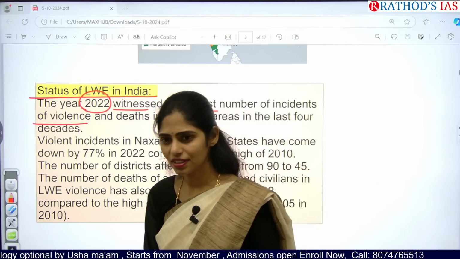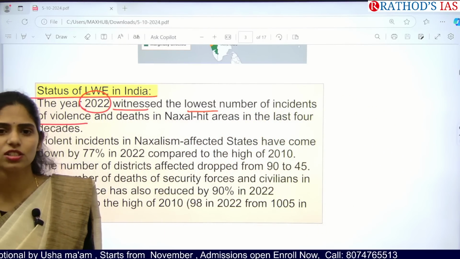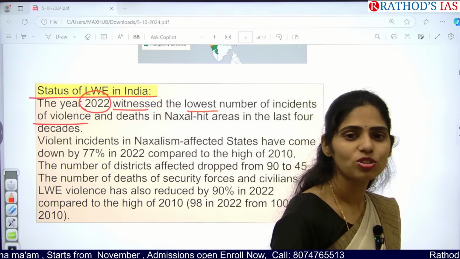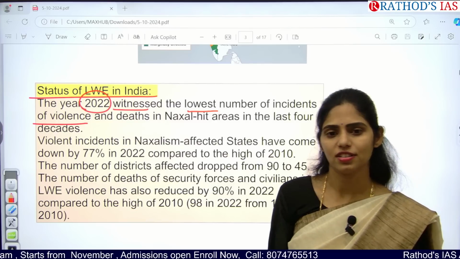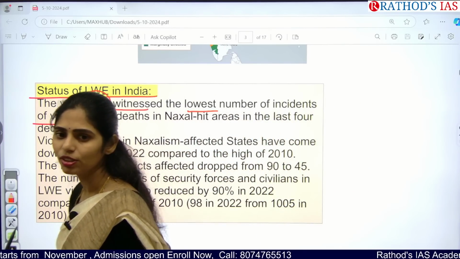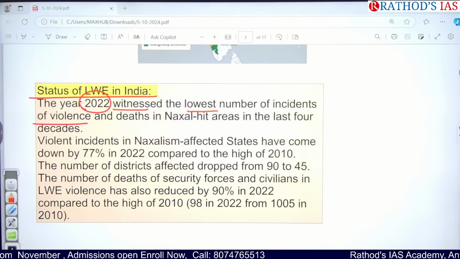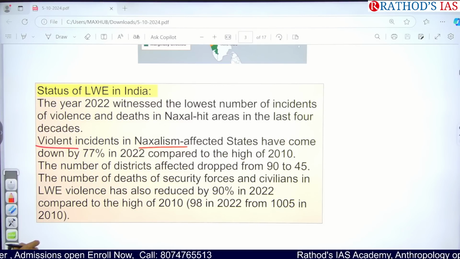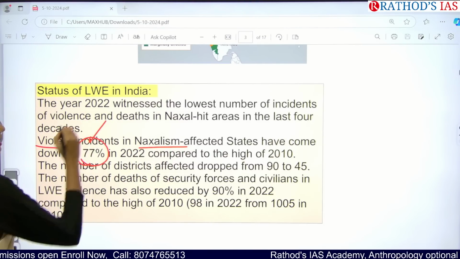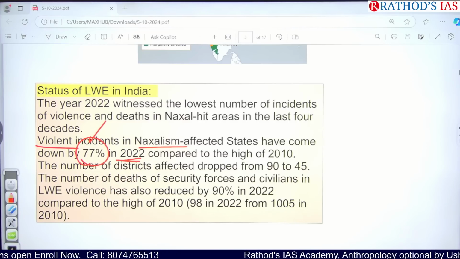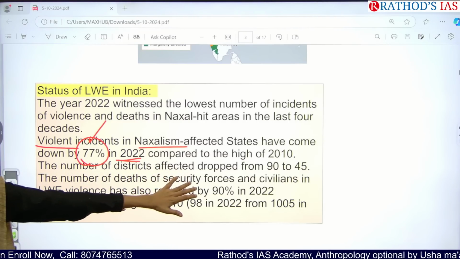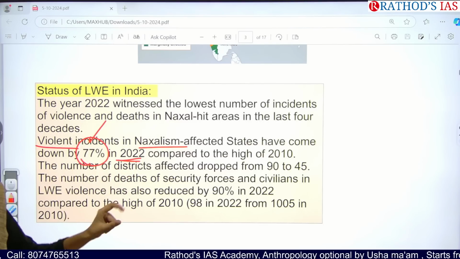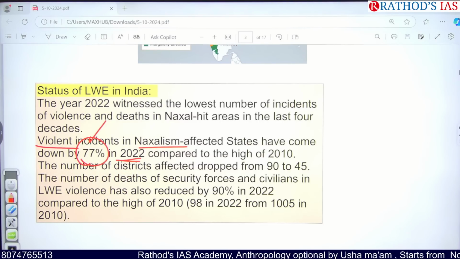Okay, health benefits next. Actually, education. Education is very important. Yes, so we need to focus on education and awareness. Only with this can we control that kind of anti-government movement. And if you see, violent incidents in Naxal-affected states have come down by 77% in 2022 when compared with 2010. That is, from 2010 to 2022, there is a 77% decrease in cases.